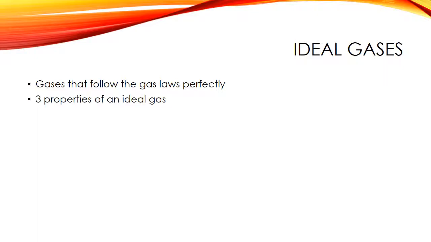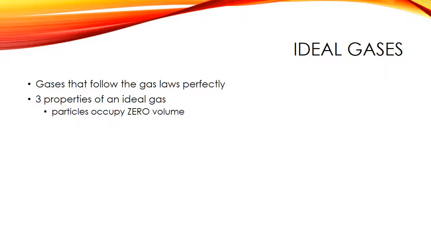There are three properties that make a gas an ideal gas. They are A, that particles occupy zero volume. And you might be thinking, wait, how is that possible? How can a particle occupy zero volume? Well, in reality, it can't. So, really, you might be thinking, well, do these ideal gases even exist? The answer is kind of no, and we'll address that as we go on here.